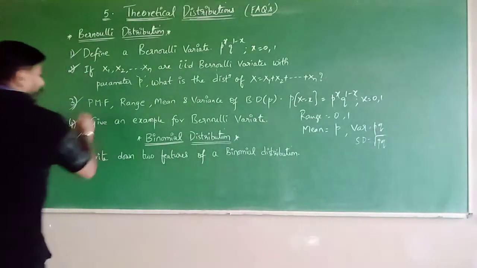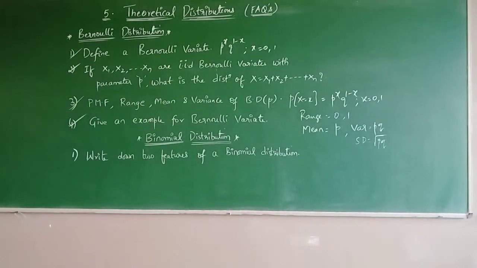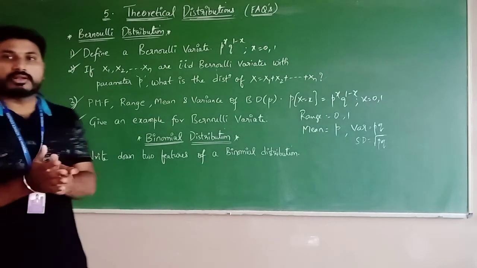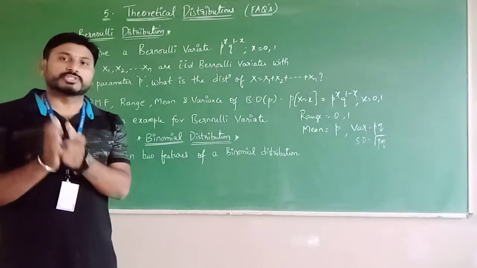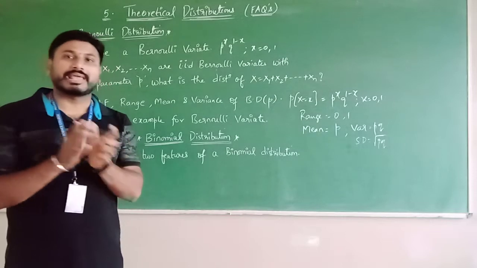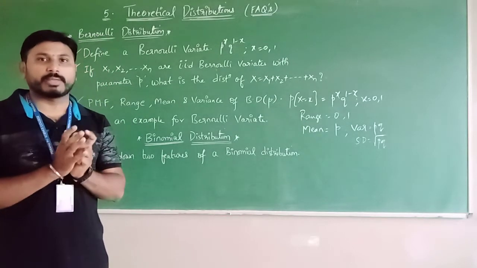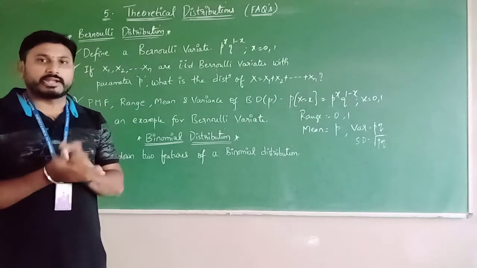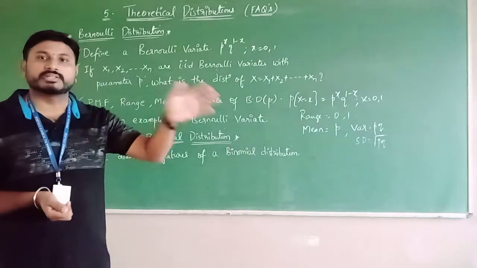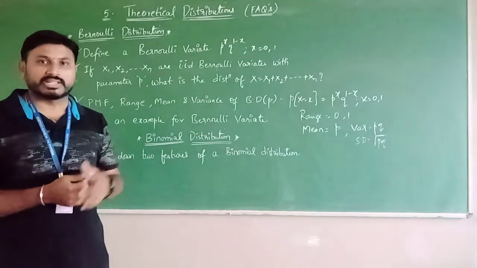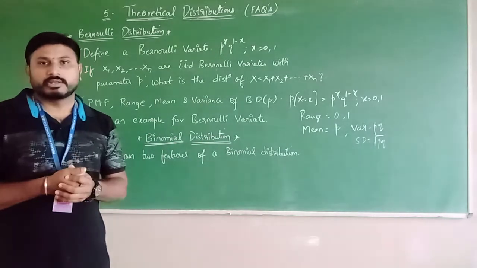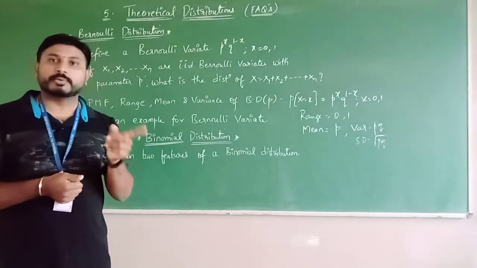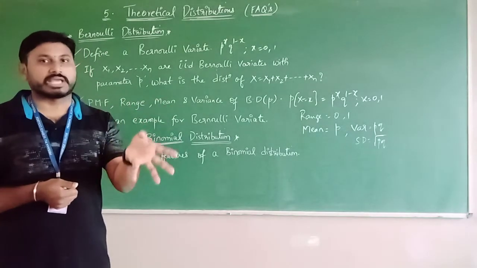Next, give an example for Bernoulli variate. What is the example of Bernoulli variate? A baby is born. Possibility of getting a male or a female, baby boy or baby girl. Clear? That is one thing. When a coin is tossed, possibility of getting head or possibility of getting tail having an equal chance.